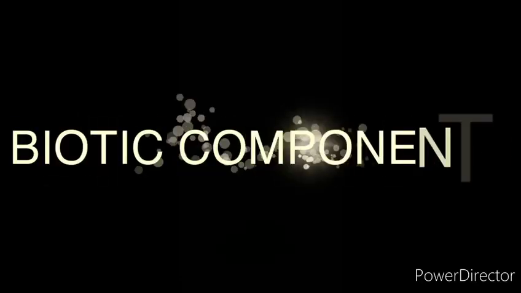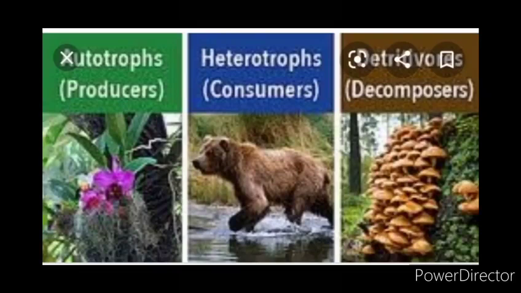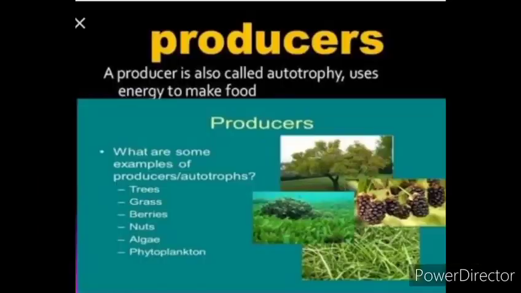Now students, we will learn about the biotic component first. The biotic components of an ecosystem can be divided into three groups, namely producers, consumers and decomposers. So producers we will learn first. The green plants are called producers because they can manufacture food through photosynthesis, and in this process they utilize carbon dioxide and water to manufacture carbohydrates with the help of chlorophyll and sunlight. So producers are also known as autotrophs.